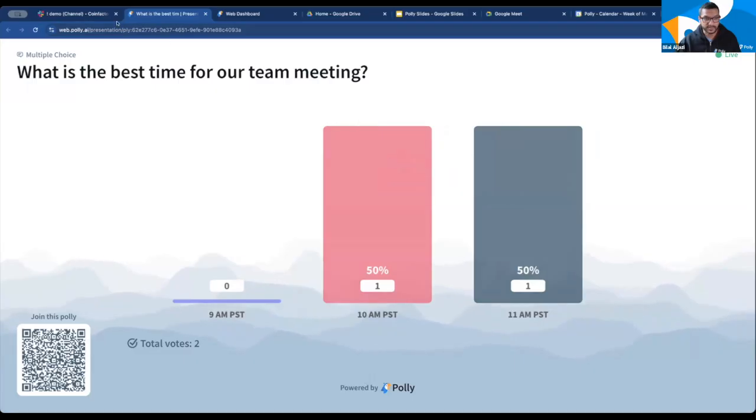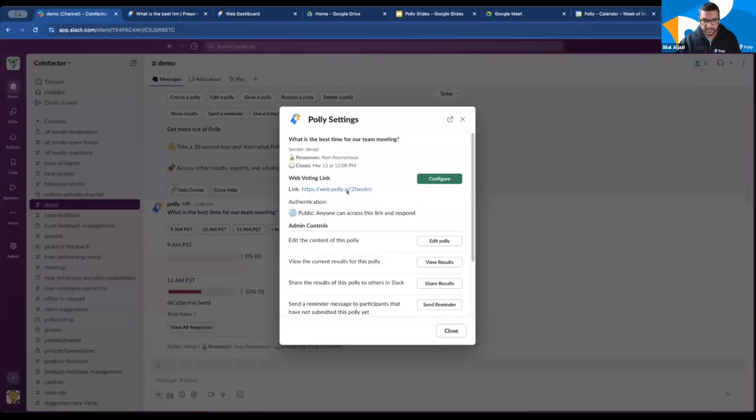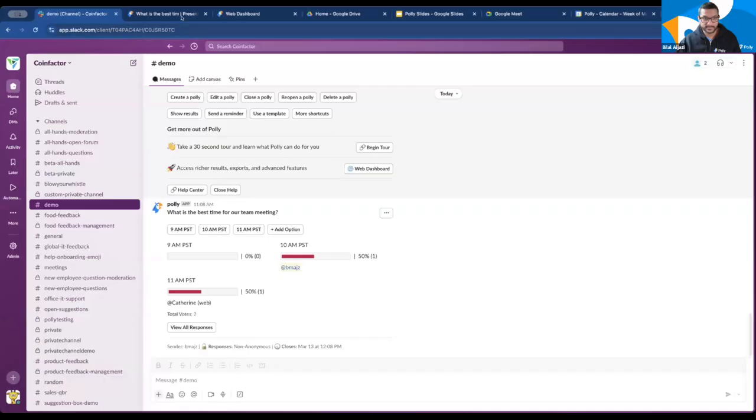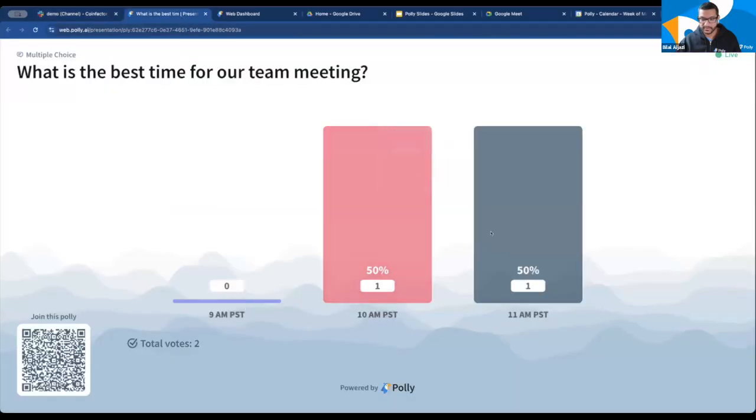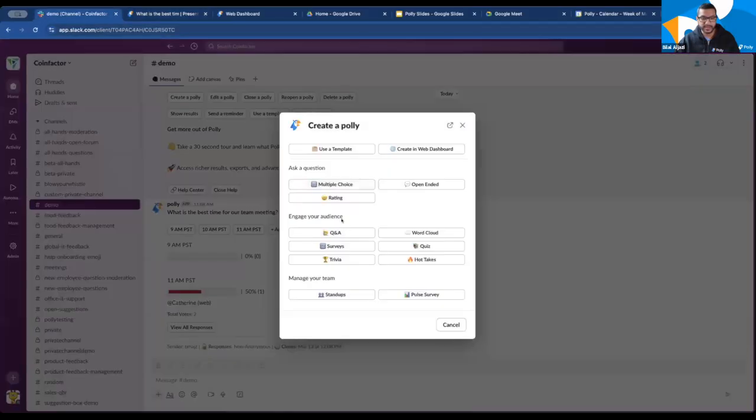It seems like the link isn't working, but let's go ahead and grab that again. I think Zoom truncated it, is the problem. Is that working now? And the QR is working fine. Catherine was able to vote. Thank you, Catherine.